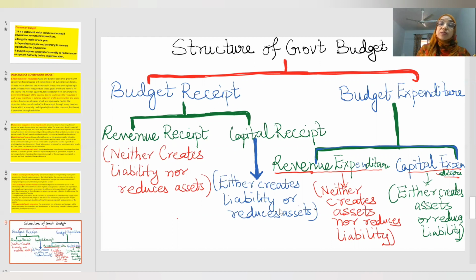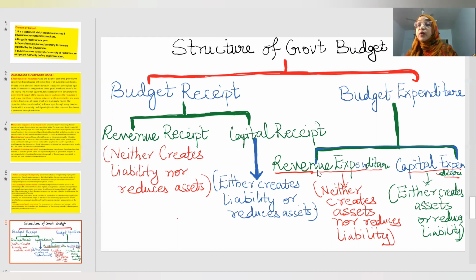When government borrows money, government gets income, but it creates liability to return in future. Disinvestment means selling the shares or the assets of government. When the government is selling, it is reducing the asset. So it is capital receipt. Here the government gets income, but either it is creating liability or it is reducing asset. This is about the income, budget receipt. Budget expenditure is also of two types.